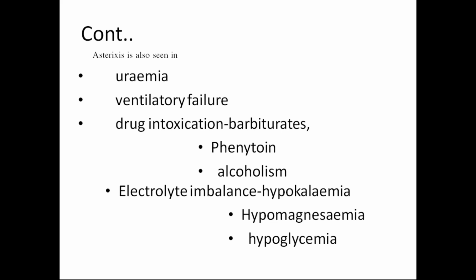It may be seen in some other conditions, such as uremia, respiratory failure, drug intoxication with drugs like barbiturates and phenytoin, alcoholism, and electrolyte imbalances like hypokalemia, hypomagnesemia and hypoglycemia.